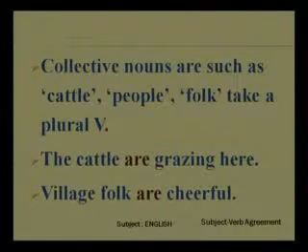Another example, village folk are cheerful. You can say that village people are cheerful. You can say the villagers are cheerful. Again, the villagers indicate plural form. Village people will indicate plural noun, but here folk is a collective noun and it indicates plural, and for that we have to use plural verb, and that is are.